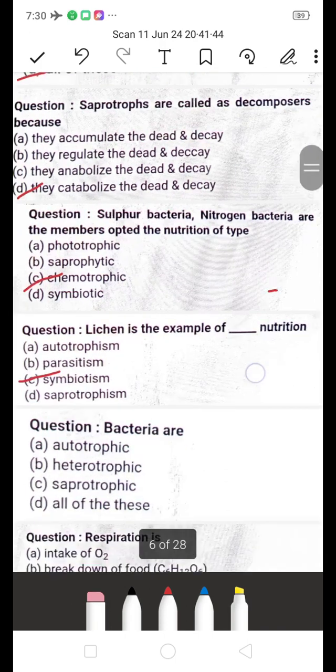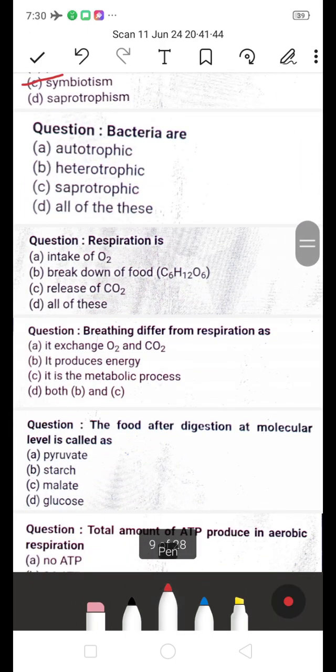Next one. Bacteria are: a, autotrophic; b, heterotrophic; c, saprotrophic; d, all of the above. Which is the answer? Bacteria are called autotrophic, heterotrophic and saprotrophic, all of this, because most of the bacteria are heterotrophs, but there will be some autotrophic also. Bacteria can be photosynthetic, but they cannot obtain energy directly from their food, so they don't have mitochondria. So all of this is the answer.